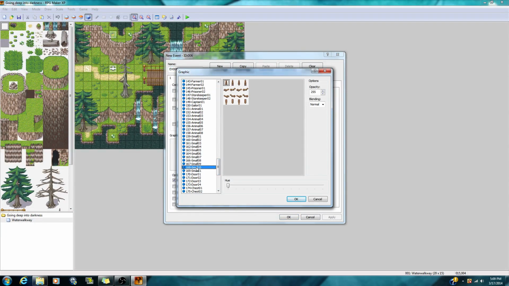Well, there's a squirrel. I can easily do a squirrel if I want to, but I'm going to do a rabbit. I like rabbits, so I'm going to do that one right there. Now you see how the rabbit is going to be jumping around, and you can easily do a more detailed rabbit if you really want to.